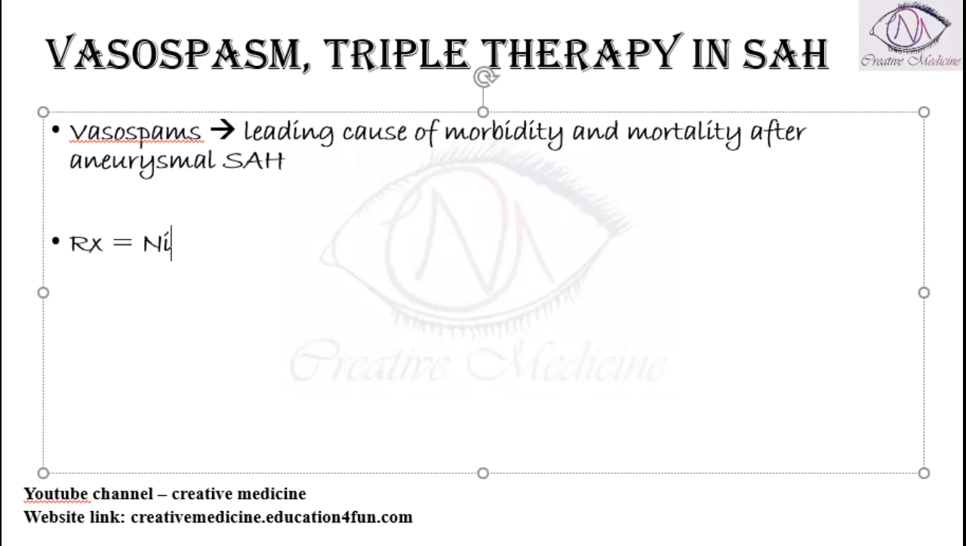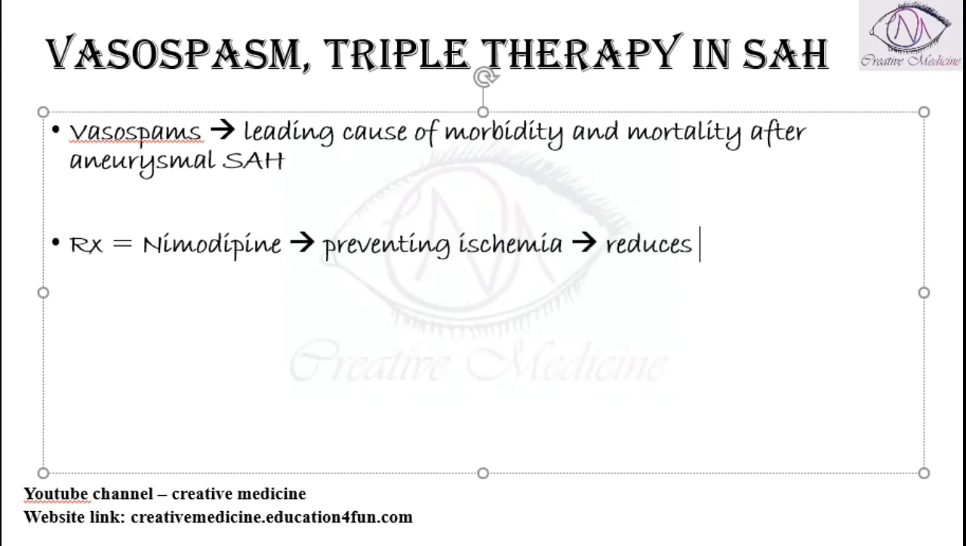This vasospasm is treated by the drug nimodipine. It will reduce the risk of vasospasm by preventing ischemia. It prevents ischemia and thus reduces vasospasm. Now, symptomatic cerebral vasospasm is also treated. There is one more method of treatment.